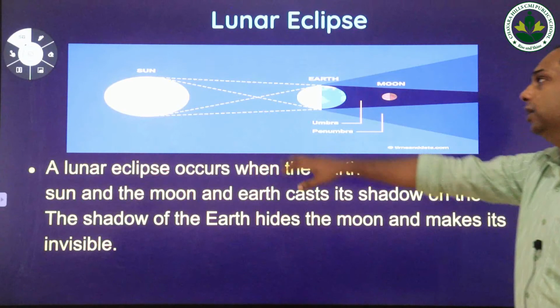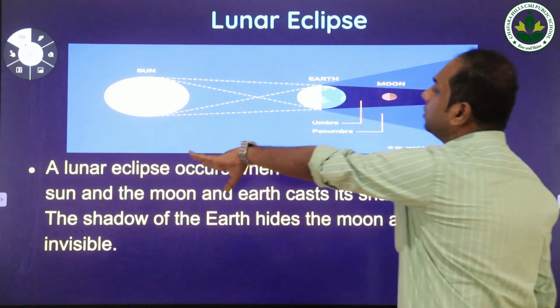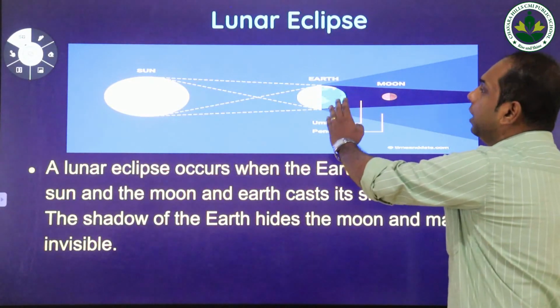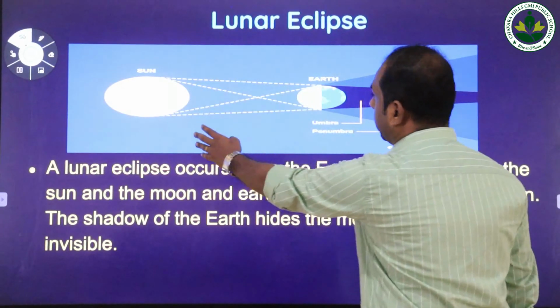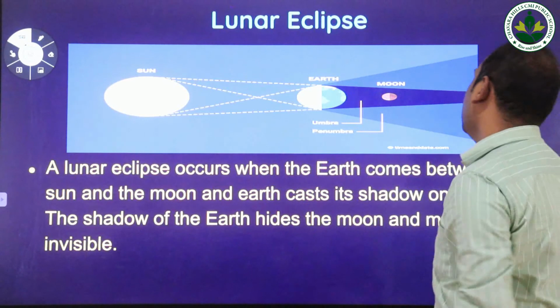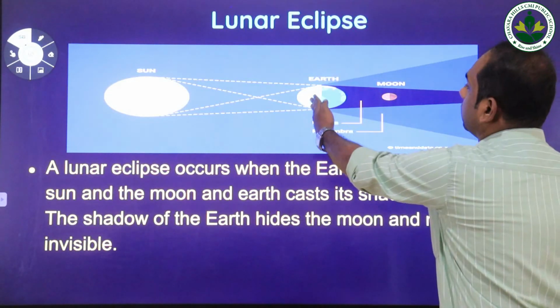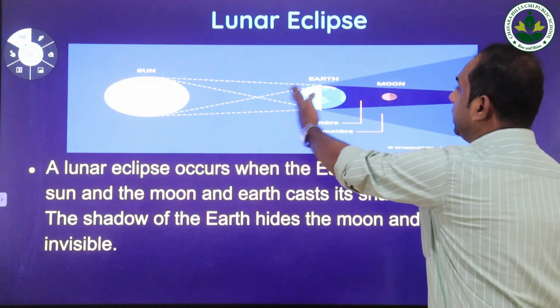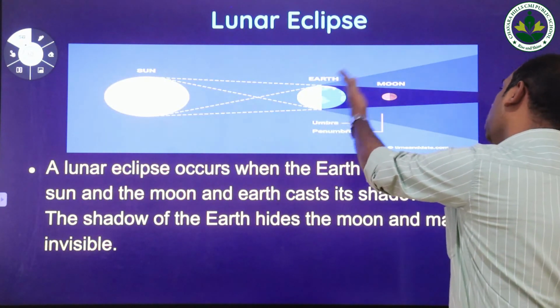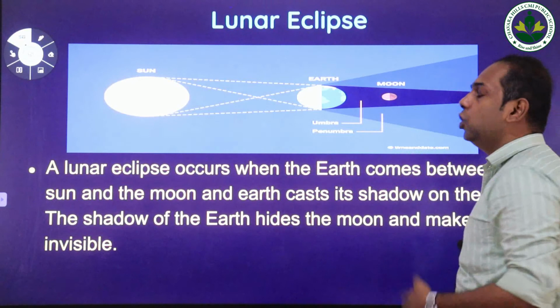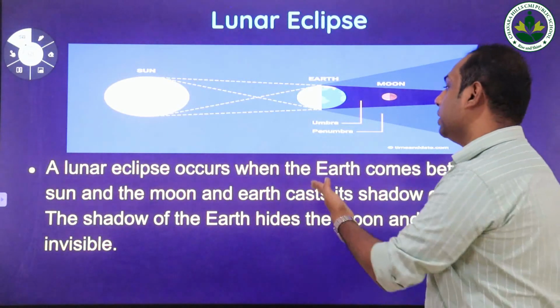During a lunar eclipse, the earth comes in between the moon and the sun, the light of the sun is hidden by the earth, and the earth casts its shadow on the moon.